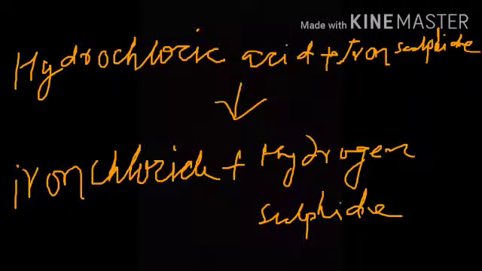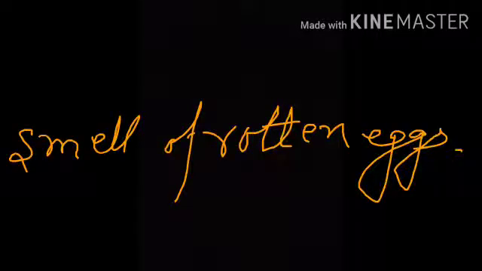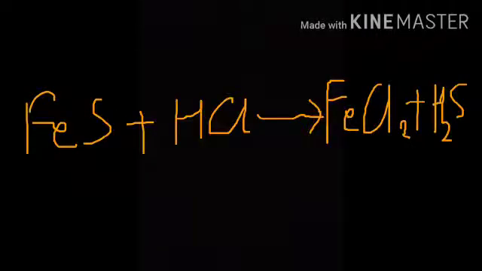At the same time, the acid has reacted with iron sulfide in dish B to evolve hydrogen sulfide gas. It has the smell of rotten eggs. That is, iron sulfide plus hydrochloric acid produces iron chloride plus hydrogen sulfide.